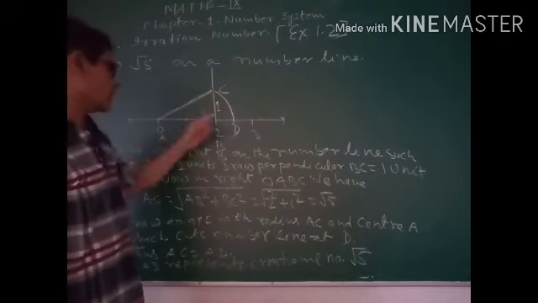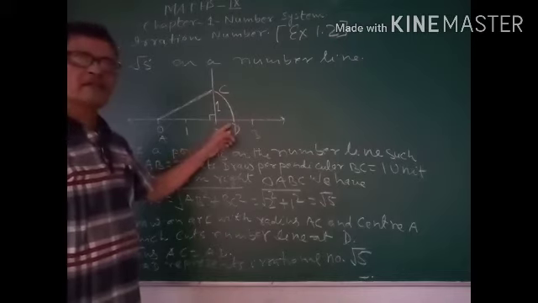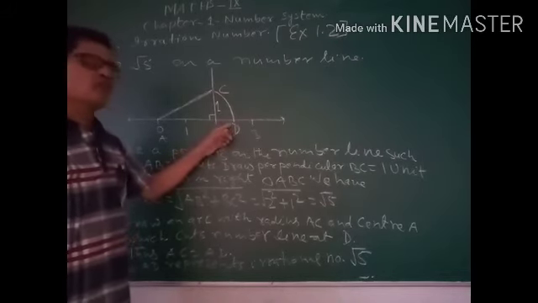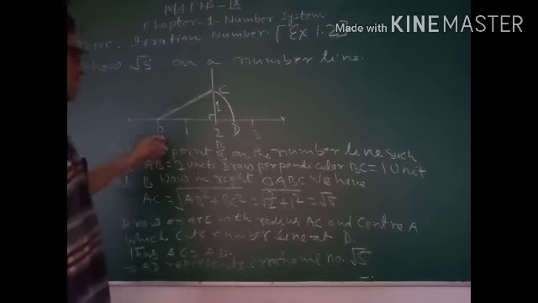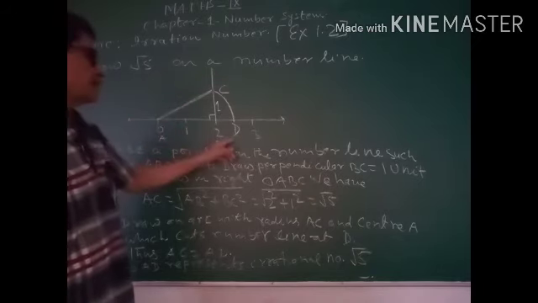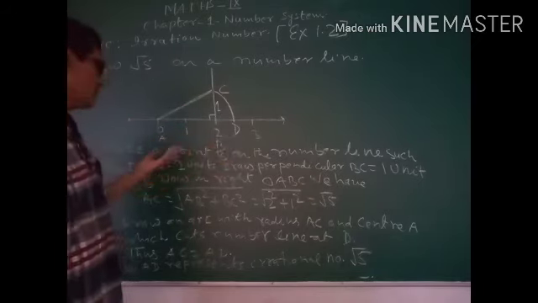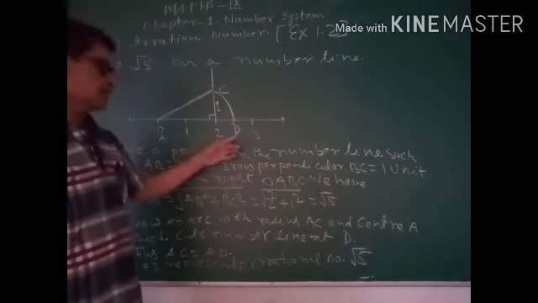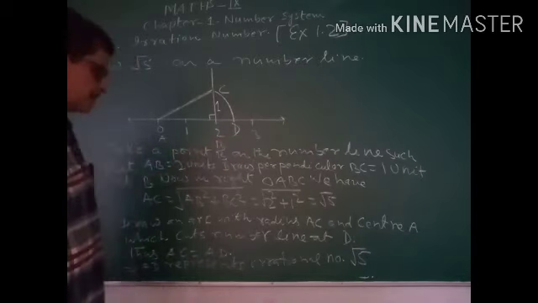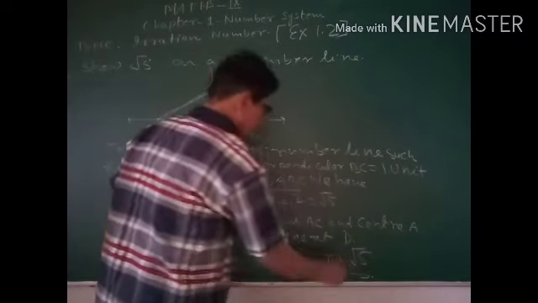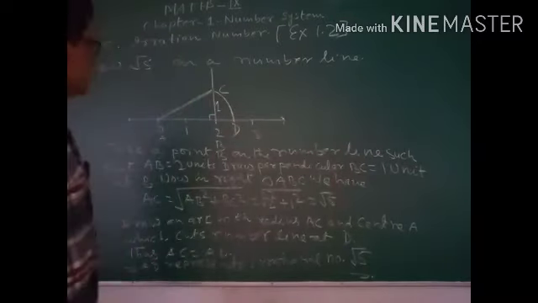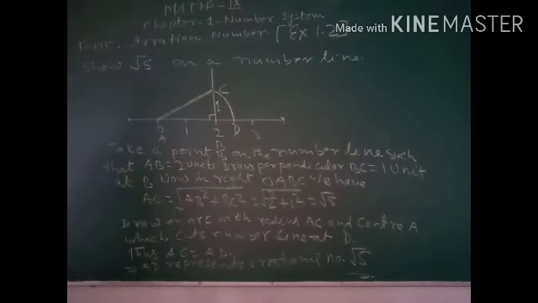Now taking AC as a radius and A as a center, draw an arc which intersects the number line at the point D. So we can say that AC equals AD. This is how you can say AD represents the irrational number root 5. This is how you can show any irrational number on a number line.